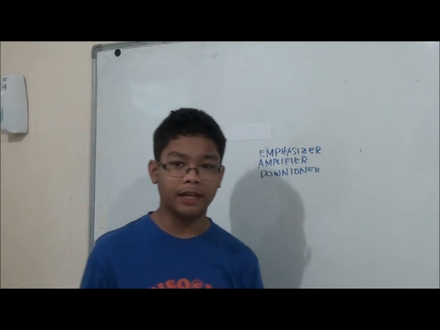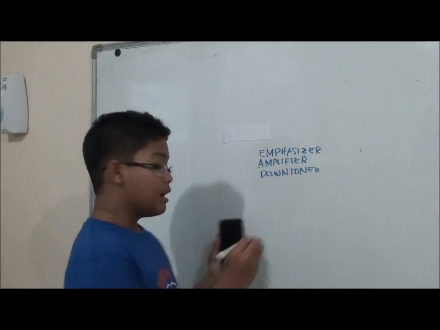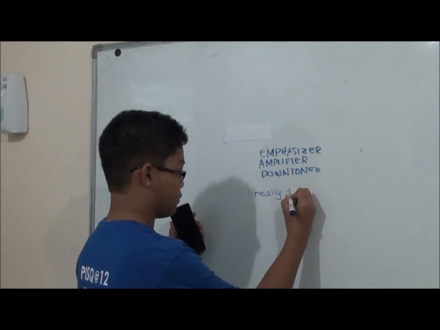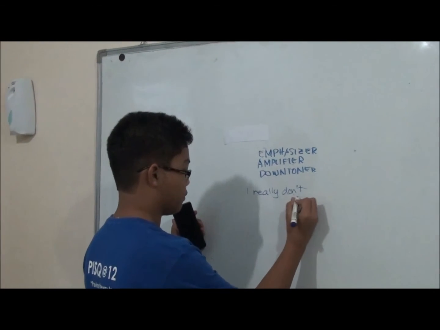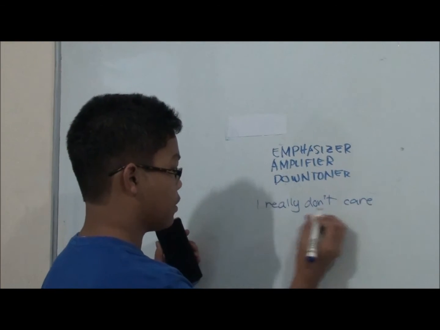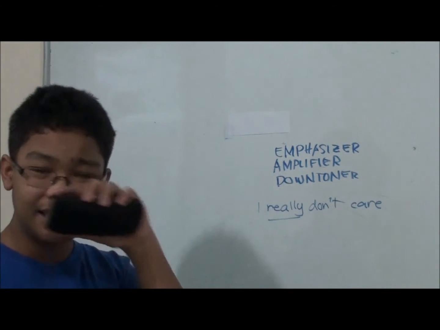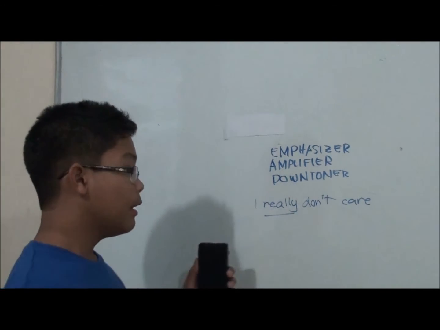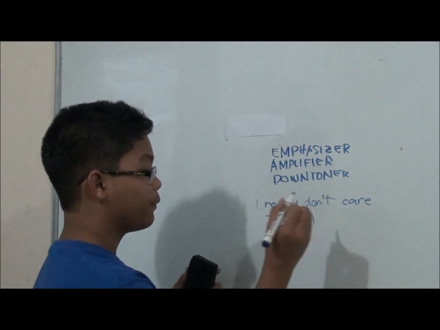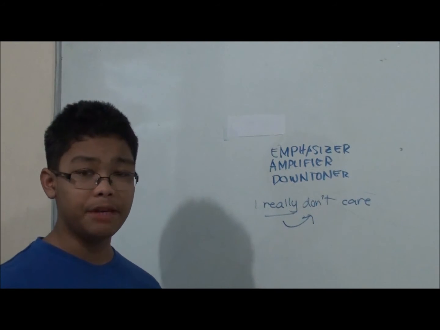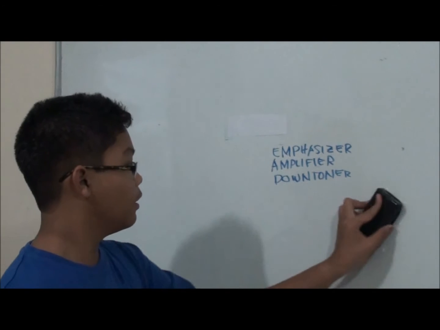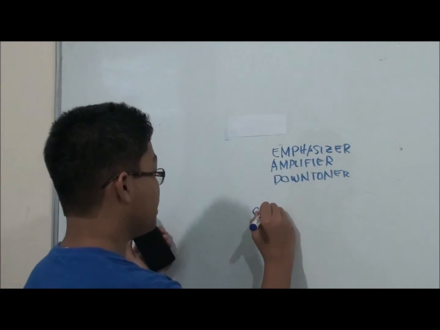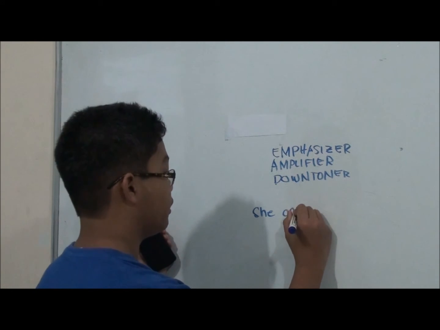One example of an emphasizing adverb is that I really don't care. Really is used as the emphasizer in this sentence because it gives emphasis to the verb don't and gives complete meaning to the sentence. One example of amplifier is that she completely rejected his proposal.